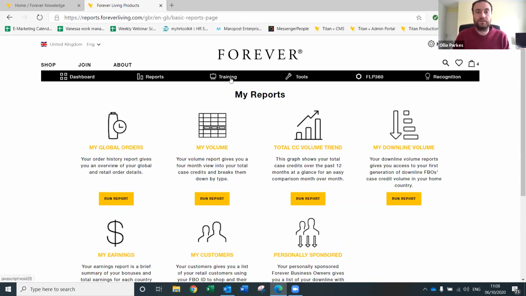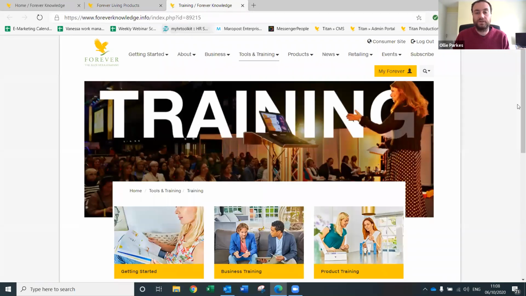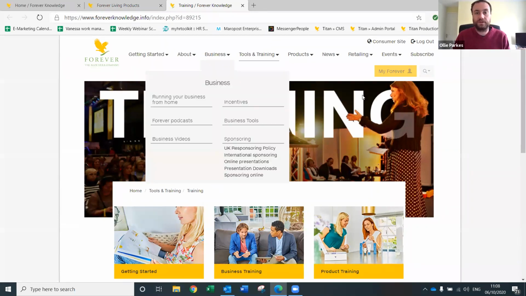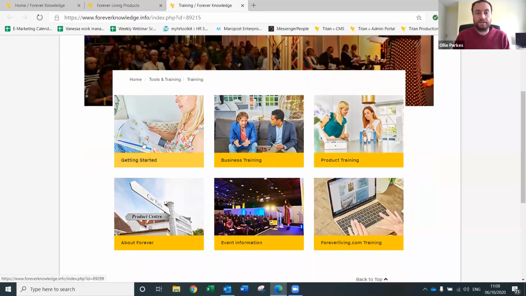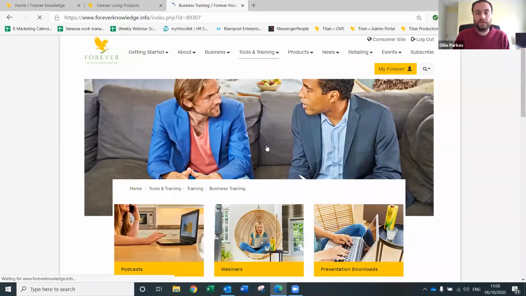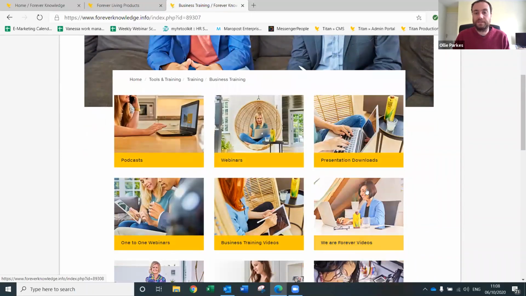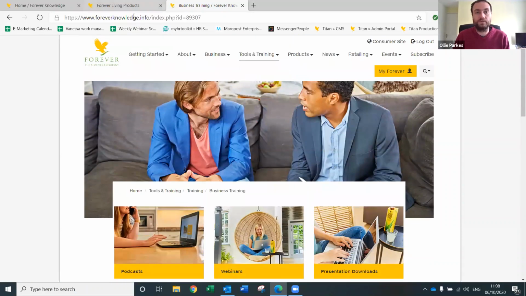We've got a training section on here as well. So if you click on training, this goes through to Forever Knowledge. We are building a training section on the new .com at the moment, but it's not quite ready yet. So at the moment, we've spent a lot of time categorizing everything on Forever Knowledge, so it will link straight through to there. Just bear in mind, you will have to log into Forever Knowledge. It's not a single sign-on at the moment. So yeah, you've got all of like business training, product trainings, event information. Again, here's that box on how to use foreverliving.com. So if you click on like business training, for example, you've got all the podcasts, webinars, downloads, training videos, everything is all available on there.